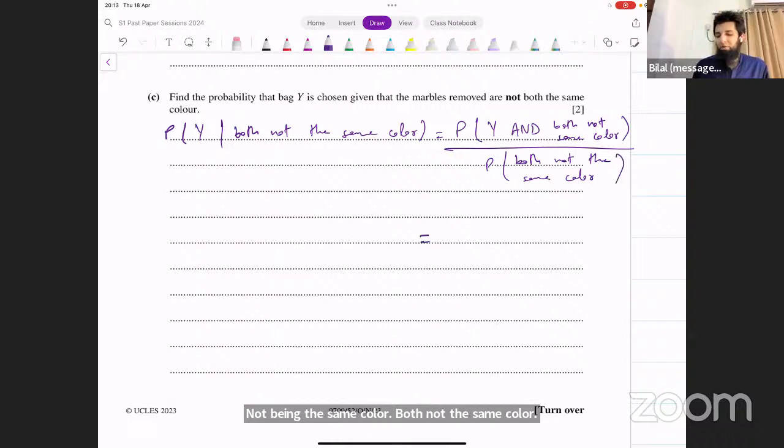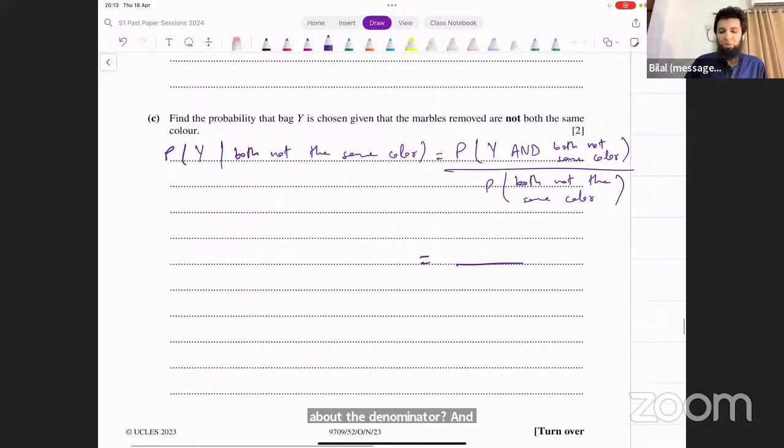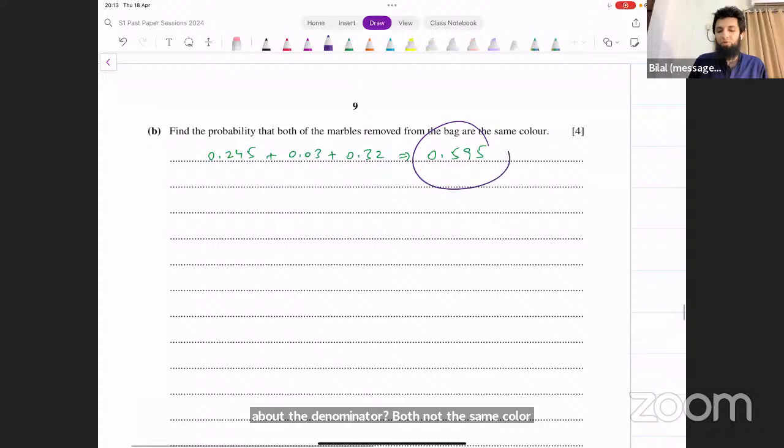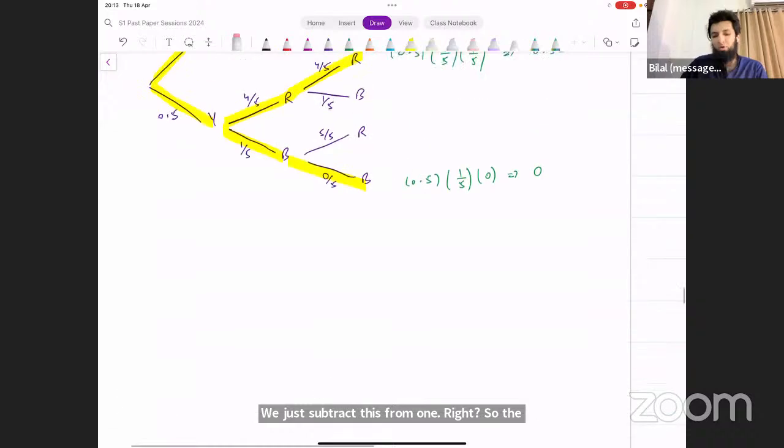That's the probability that we're looking for. What about the denominator? Both not the same color. We have found the probability of both being the same color. That's 0.595. So what's the probability of both not being the same color? We just subtract this from 1, right? So the denominator is pretty straightforward to calculate, or you could do it directly as well.